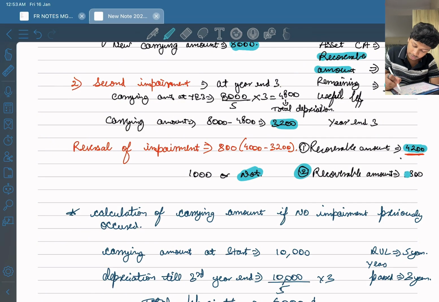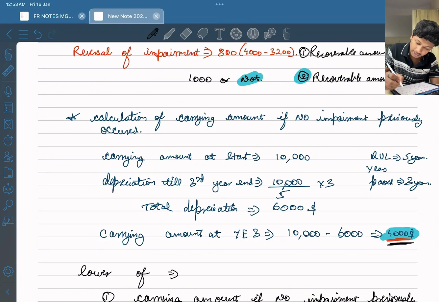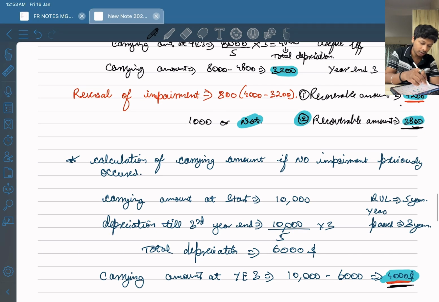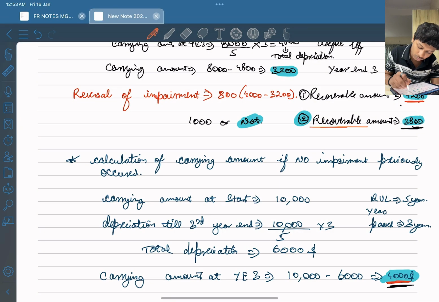In condition 2, recoverable amount is 3,800, right? Carrying amount we have already calculated. The carrying amount is 4,000 and the new recoverable amount is 3,800. What will be the reversal of impairment? The reversal of impairment in this case, in condition 2, will be equal to 600. How did I arrive at 600? It is 3,800 minus